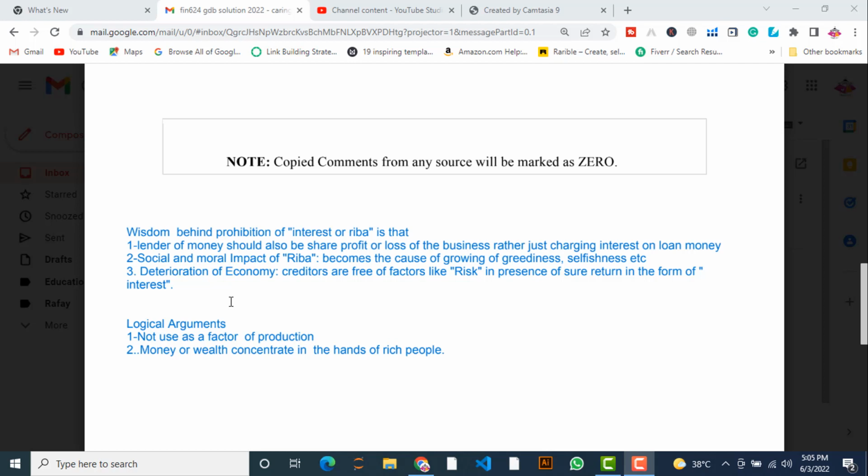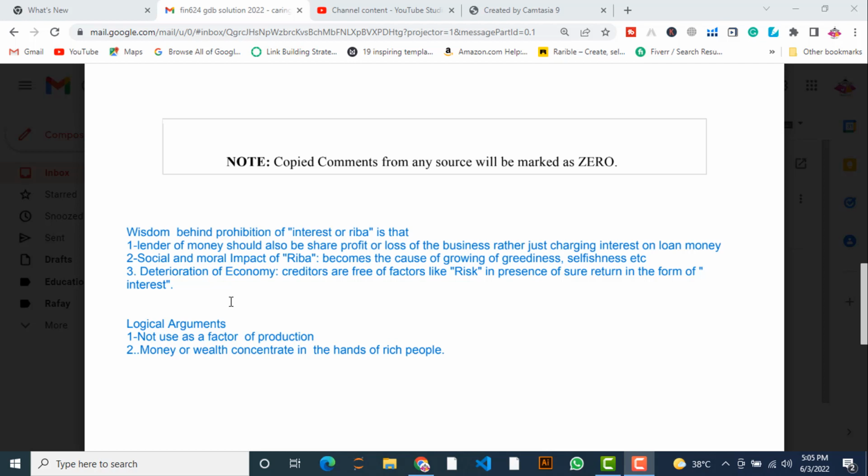The logical argument: money is not used as a factor of production. As you know, in the economic sector there are four factors of production. So capital provided by creditors on an interest basis does not participate in productive activity as a factor of production. Another point is the concentration of money or wealth in the hands of rich people.